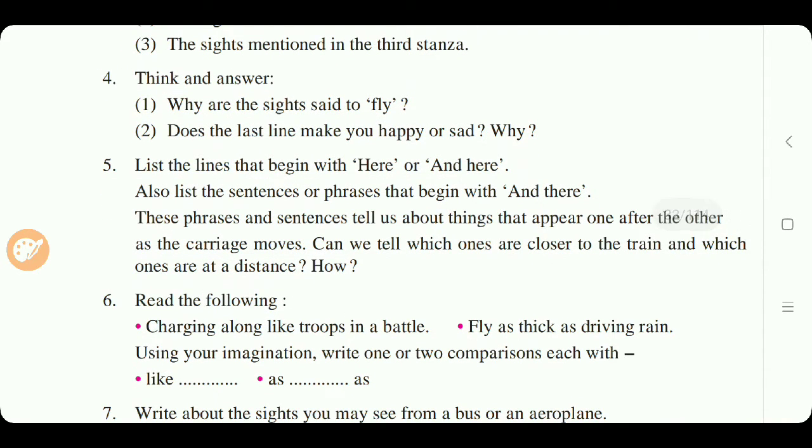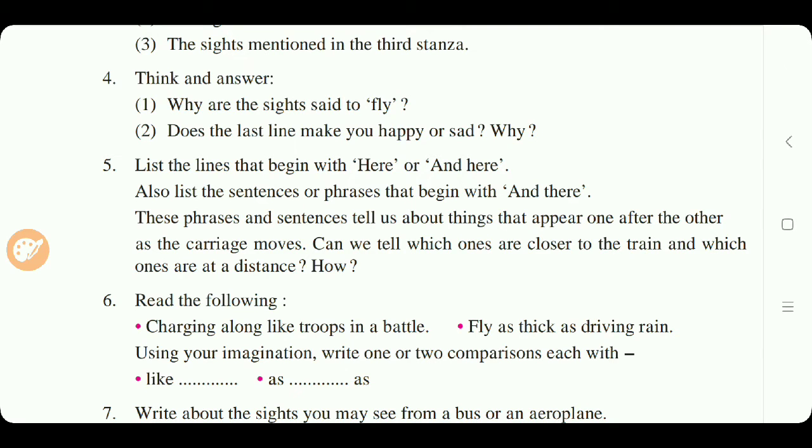Now the next question, the fifth. List the lines that begin with 'here' or 'and here'. Also list the sentences or phrases that begin with 'and there'. These phrases and sentences tell us about things that appear one after the other as the carriage moves. Can we tell which ones are closer to the train and which ones are at a distance, and how? Yes, we can tell definitely.